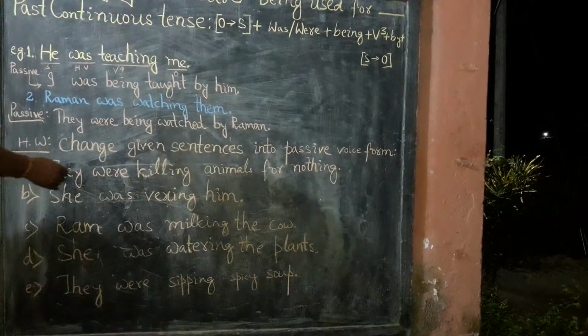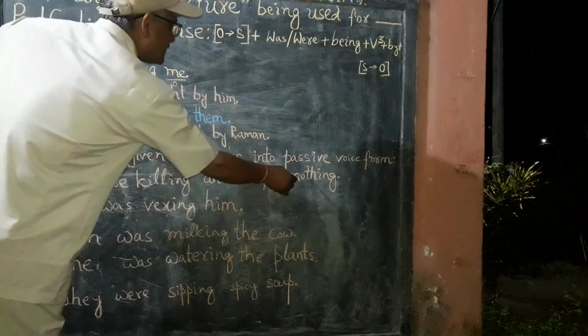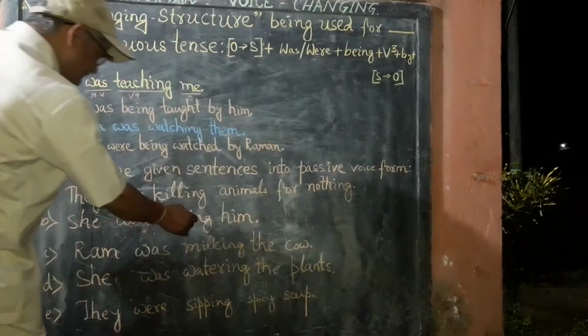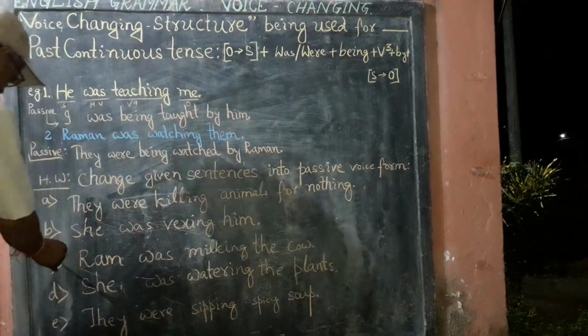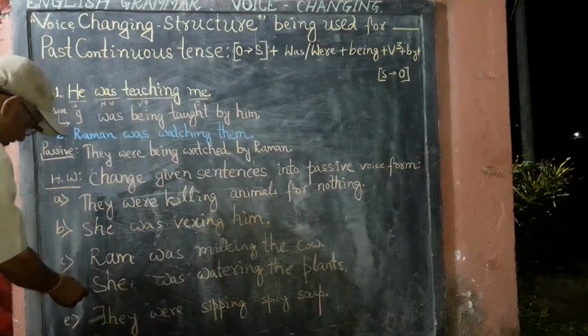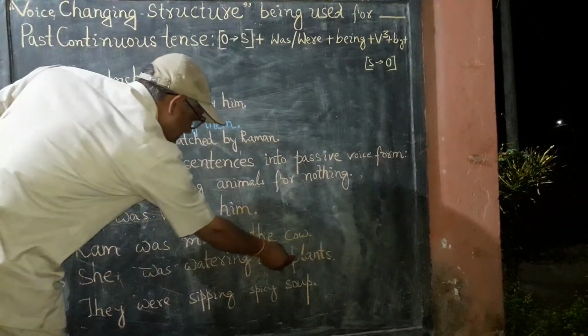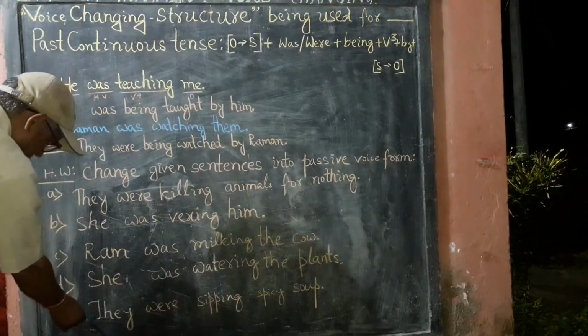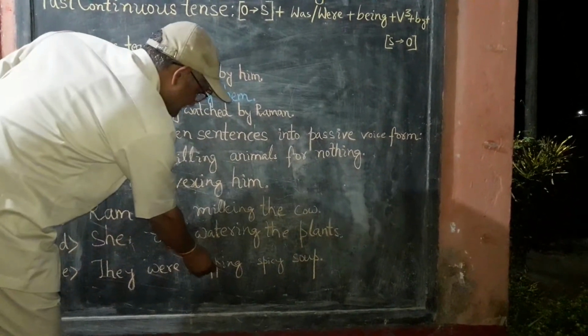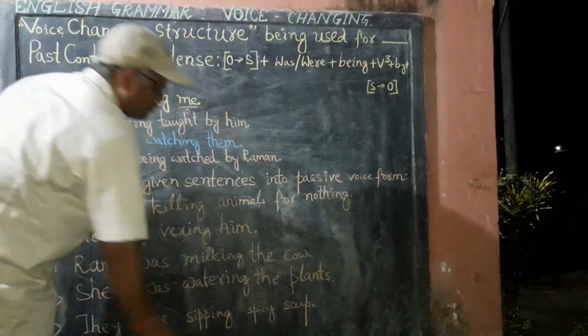First, they were killing animals for nothing. Second, she was vexing him. Third, Ram was milking the cow. Fourth, she was watering the plants. And fifth, they were sipping a spicy soup.